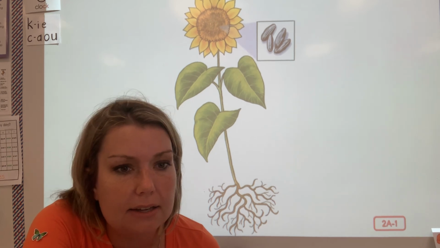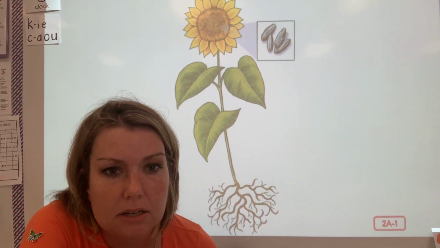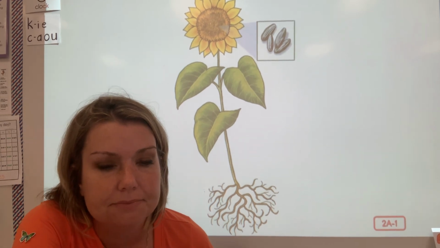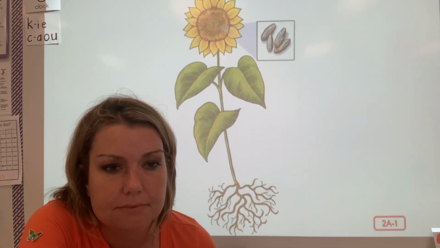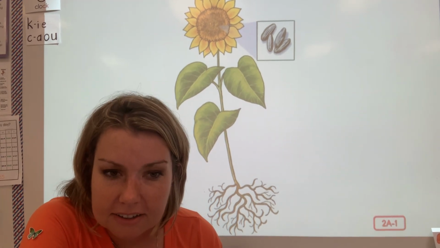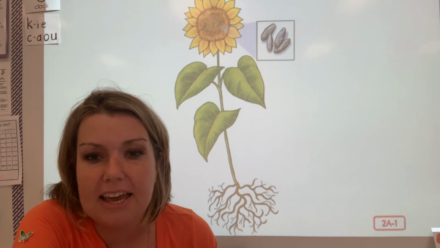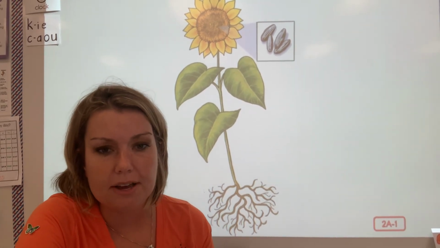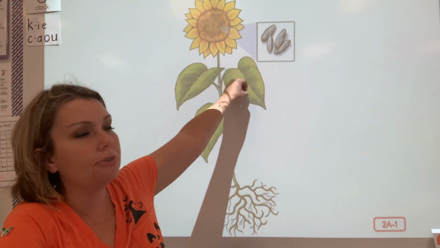I don't see Adeline. Let's see. Anya, what do we call that? Photosynthesis. Did you guys hear Anya? Everyone say it together. What do we call when we mix all those ingredients together, water, air, and sunlight, and it's absorbed through the leaves?